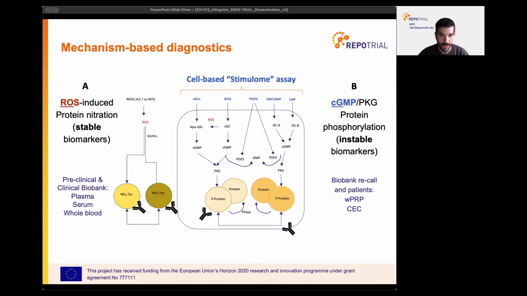However, on the other side, protein phosphorylation induced by CYP is not stable enough to be measured in stored samples. This way, the phosphorylation is induced in vitro, and the phosphoproteins are measured directly after the stimulation. Like this, we can stimulate different parts of the pathway, like for example, with sGC stimulators and activators. And by comparing the response to healthy controls, we can identify the ROS-CYP dysfunction.